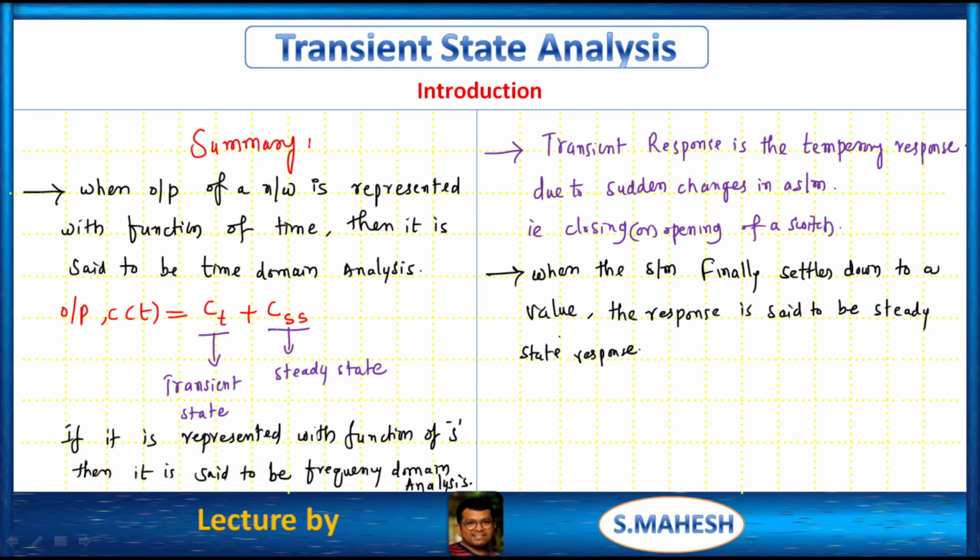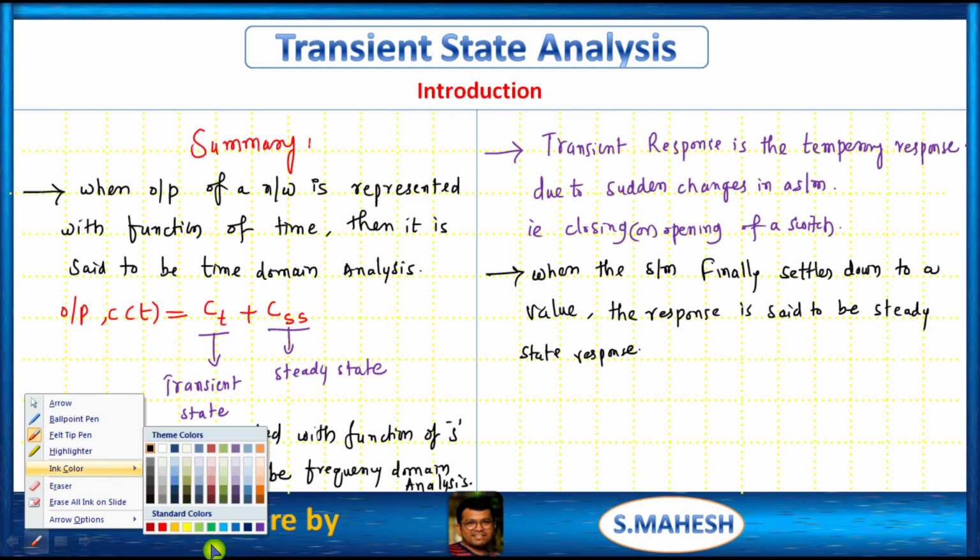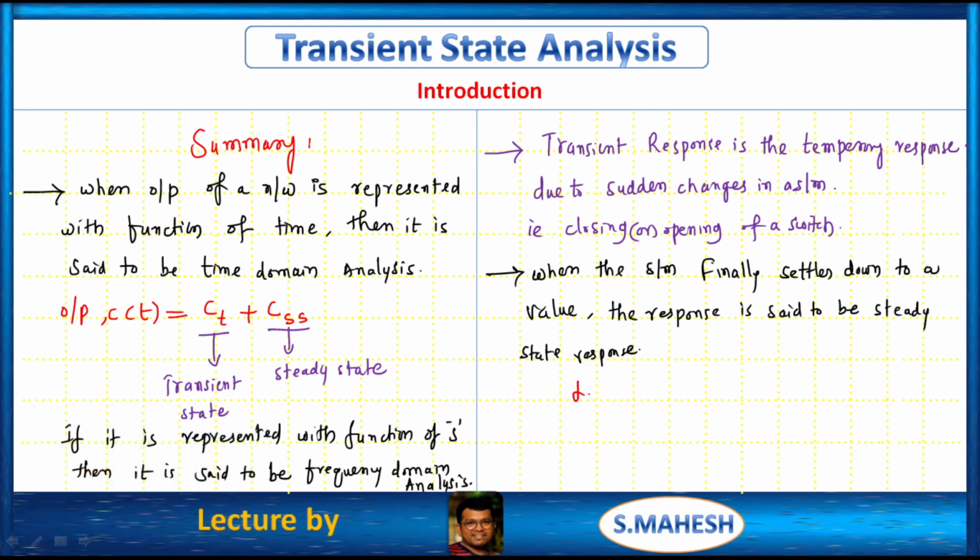That's it. We all know that steady state means the final condition, right? By using the final value theorem, the limit as t tends to infinity, we are dealing with steady state. As t tends to infinity, what is the output C of t?